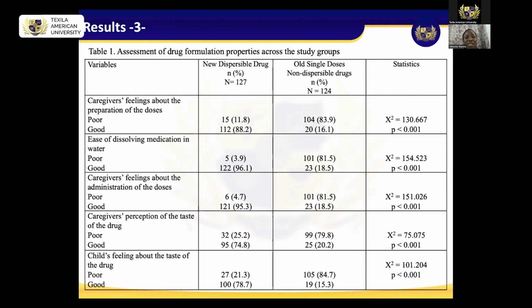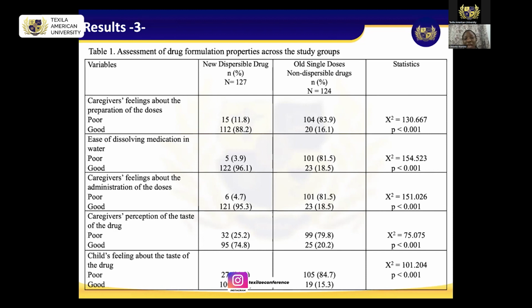The second one was the ease of dissolving the medication in water. So you will see that the new dispersible will have 96.1% who showed that the new one was easier for them to dissolve in water than the old one, where we had a lot more, 81% who stated that it was poor in terms of being easy to dissolve in water.